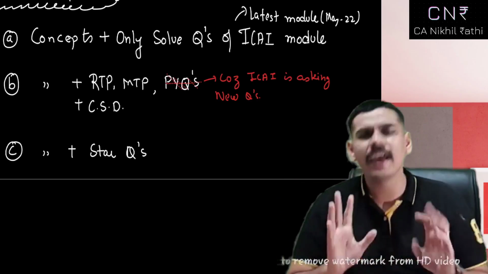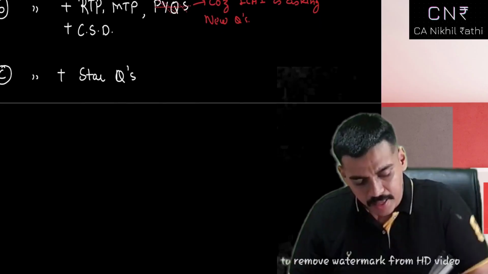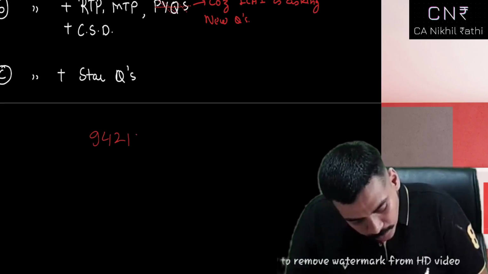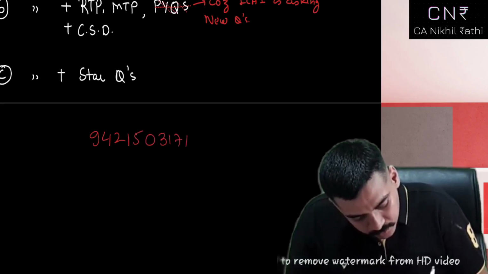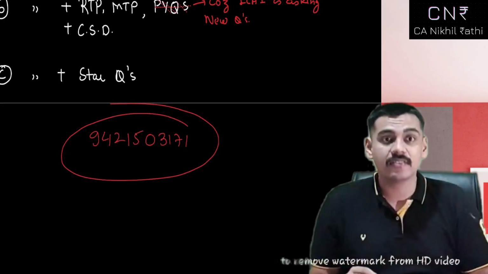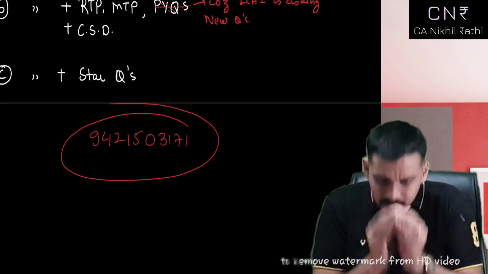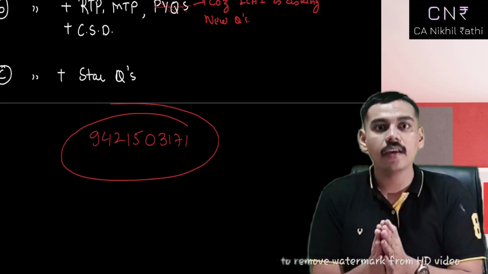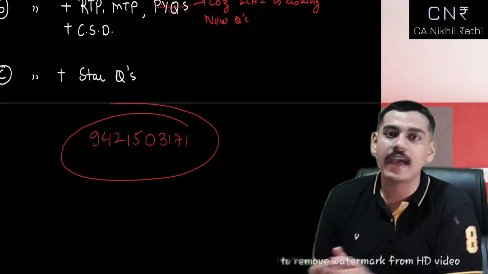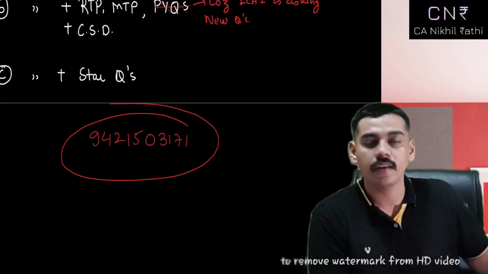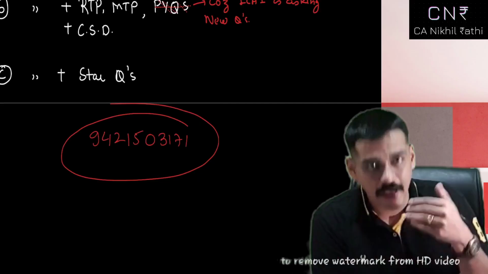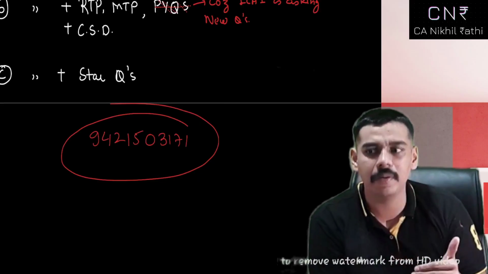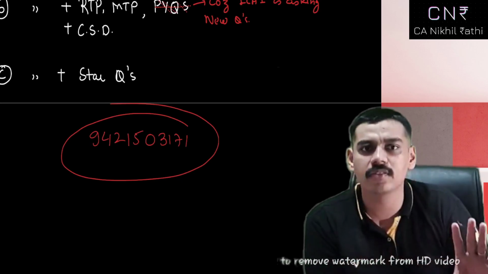And if you need any help, any point of time, I am just a WhatsApp message away. And my number is 9421503171. Please text me. Consider me as your elder brother. Okay? I am not that old. I have become CA right now in July 21. It's not much time. I can understand what we feel. We are on the same table. It's just I'm a little bit here. That's it. Nothing has changed.